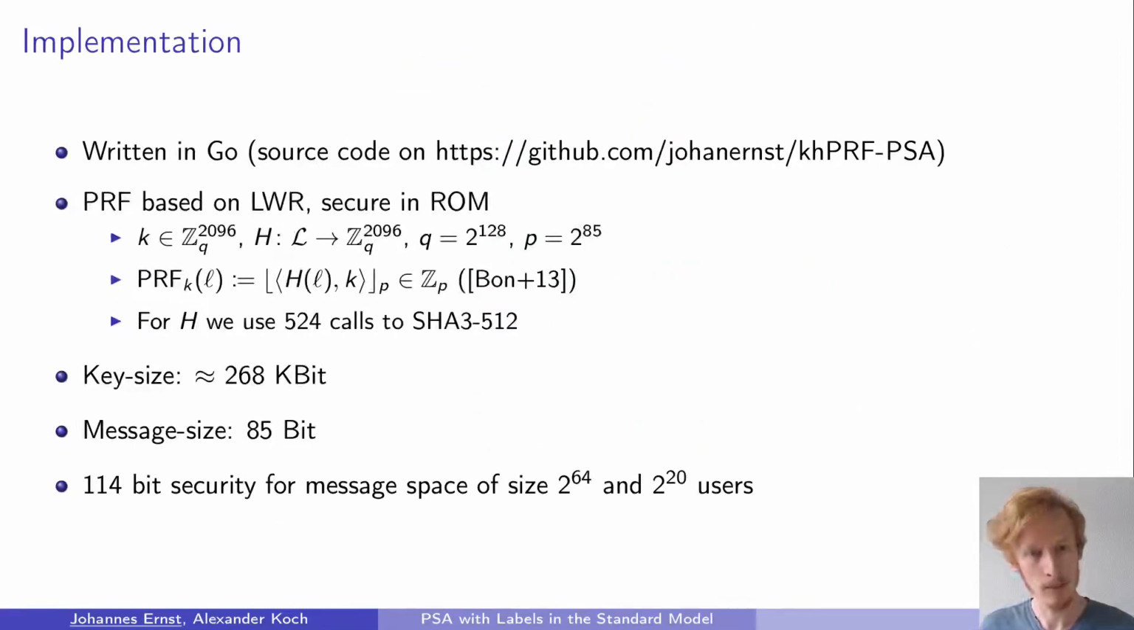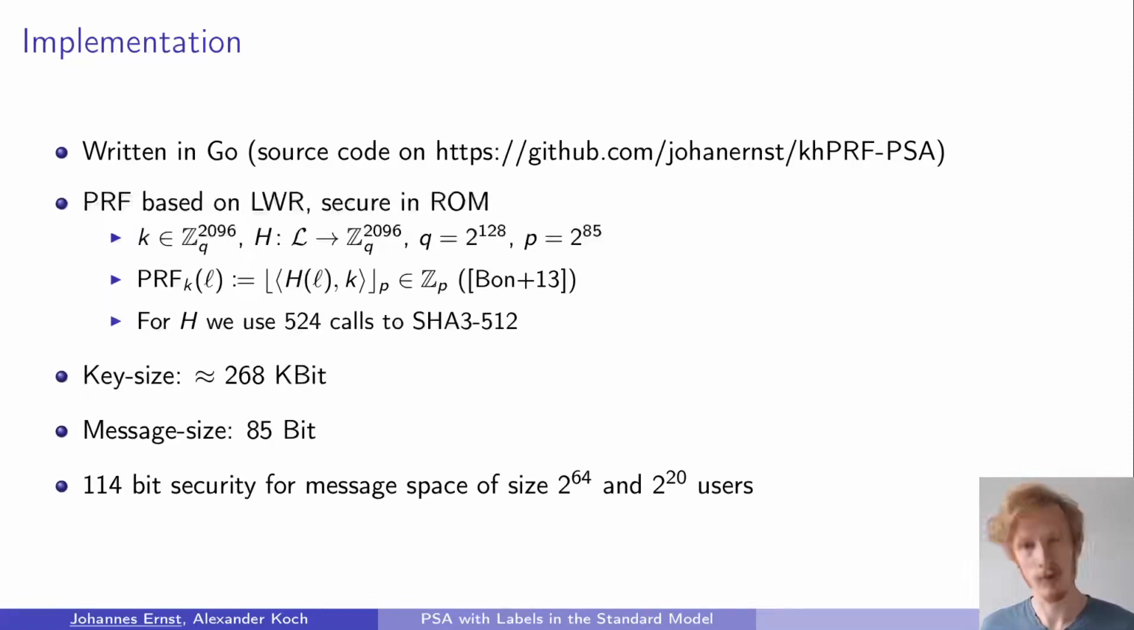Okay, we implemented our scheme in the Go programming language, and the source code is available on GitHub. Although I should mention that we did not implement the decentralized setup, so we only implemented the standard centralized setup. For the implementation, we use a key homomorphic pseudo-random function that is based on the learning with rounding assumption and is secure in the random oracle model.